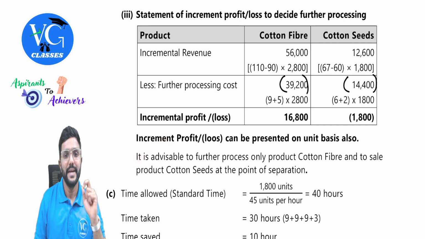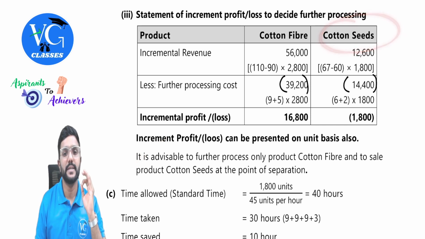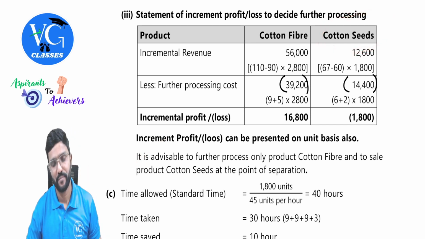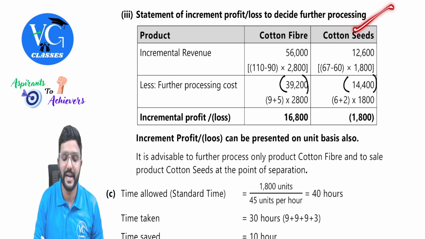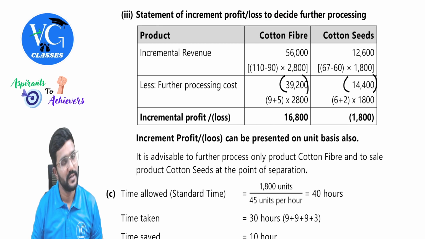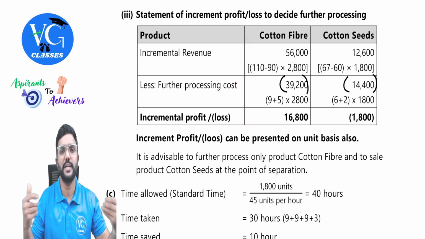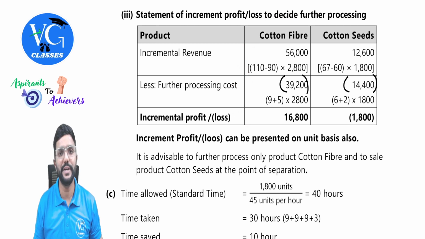So it is given here. It is advisable to further process only product cotton fiber and to sell the product cotton seeds, that is this product, at point of separation. So sell this at split off point, whereas cotton fiber you further process and sell it, guys. Is that clear? Yes. And here the incremental calculation is done in total value. Sir, can we do it unit wise also? Yes, I will just show you.